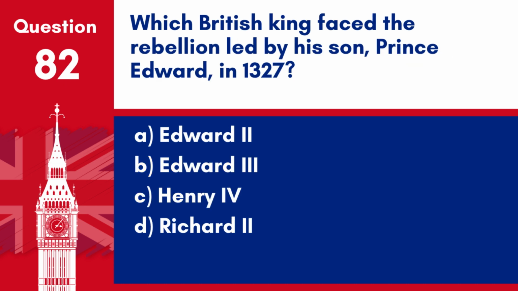Question 82. Which British king faced the rebellion led by his son, Prince Edward, in 1327? A. Edward II. B. Edward III. C. Henry IV. D. Richard II. Answer: A. Edward II. Edward II faced a rebellion led by his son Prince Edward, who would later become Edward III in 1327.